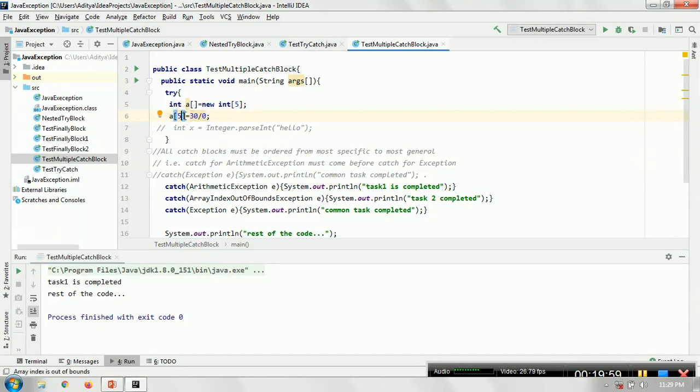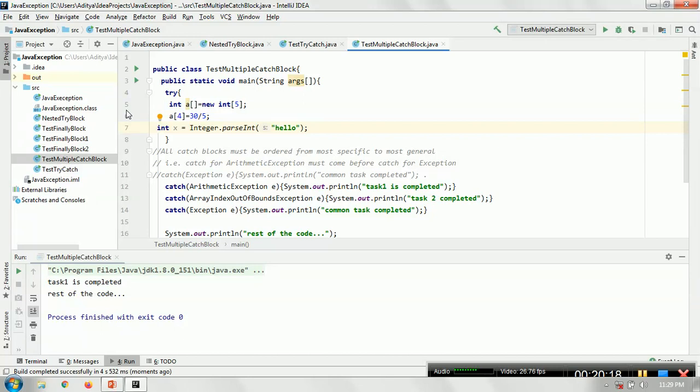Okay, fine. Now suppose you have something that has not been handled. For example, at line number 7, you're trying to convert a string to an integer. This is a number format exception and a related catch block is not present.